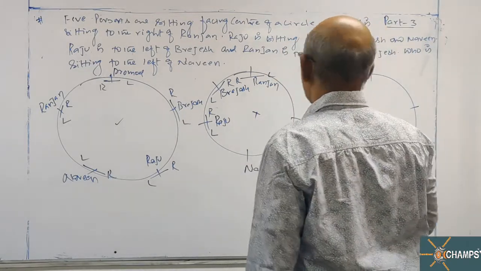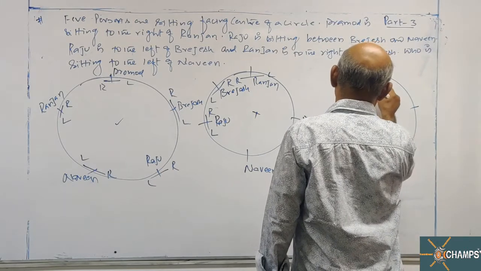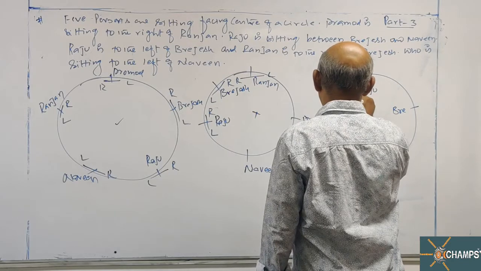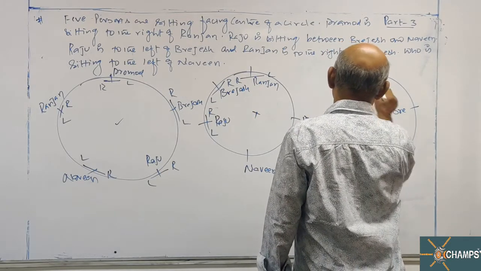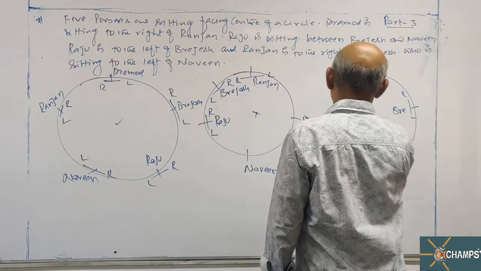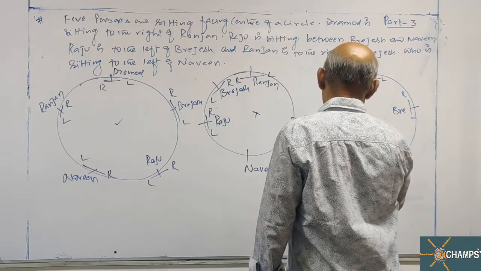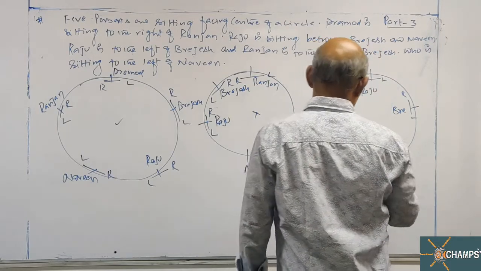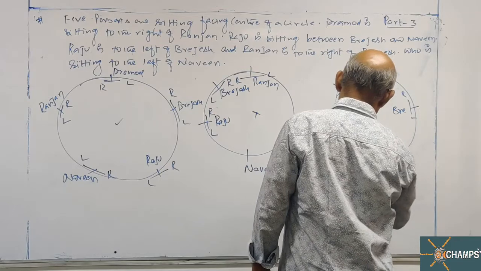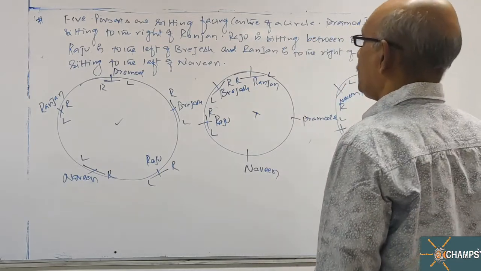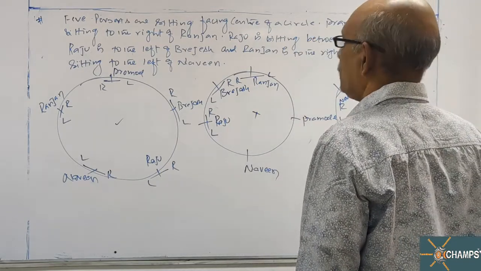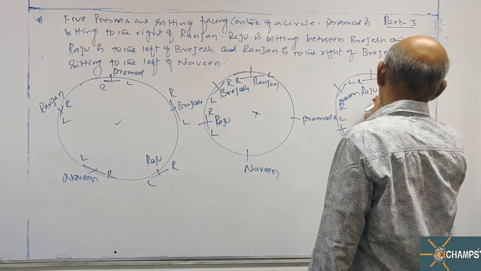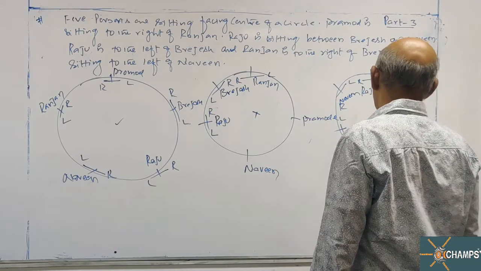Raju is sitting between Brijesh and Naveen. If I take Raju here, Brijesh, Naveen. Raju is sitting between Brijesh and Naveen. Over. Raju is to the left of Brijesh. Raju is to the left of Brijesh. Again it is wrong.